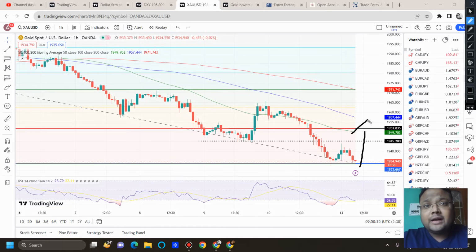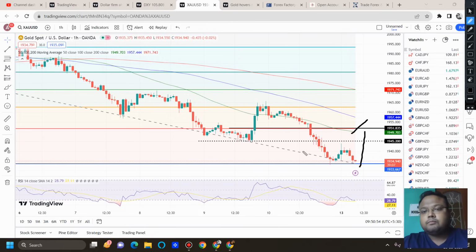I'm not talking about any trend reversal here. Market structure is very weak here. Market structure is bearish, but at least you will get a chance to exit when the market tries to recover. Let's say if you have a buy at 1960, 1970, I'm not saying the market will go to 1960, 1970, but at least when the market is going towards 1945, 1946 level, you will get a chance to exit with less loss.